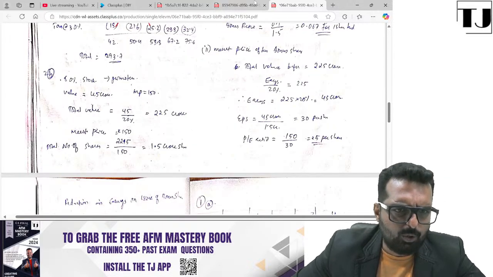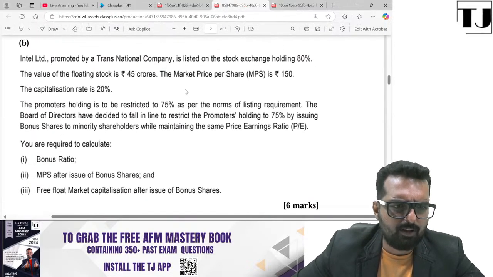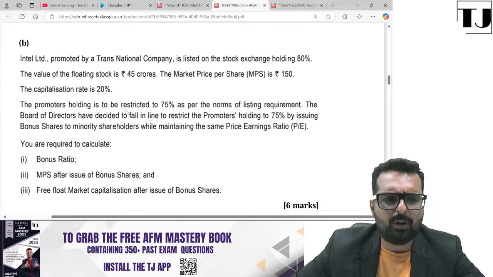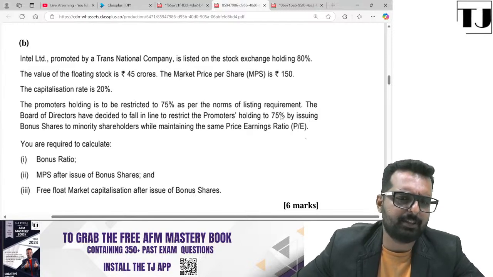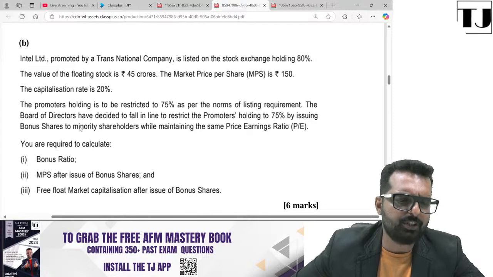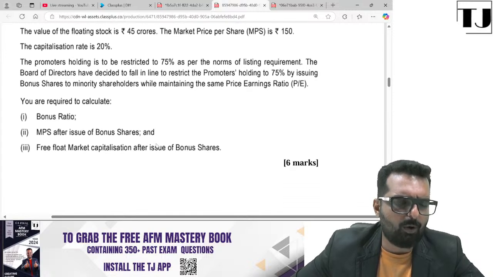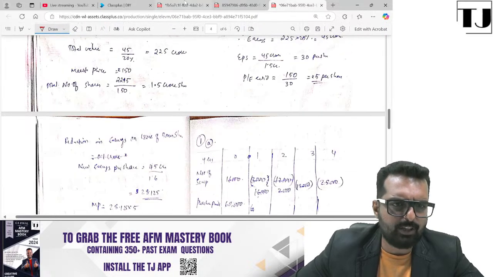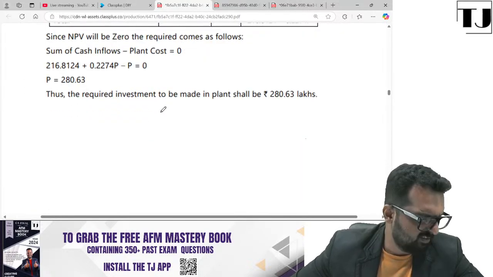Are you clear? 2B, let us check now. 2B is a question where the company is listed on the stock exchange. Value of the stock is 45 crore. Market price 150. Capitalization rate is 20%. The promoter holding is restricted to 75% as per the normal listing norms. The BOD has decided to fall in line with the promoter holding of 75% by issuing bonus shares to the minority shareholders. So what will be the bonus ratio, etc. is what they are asking. Fine. So from this, let's go and check the suggested answer also.